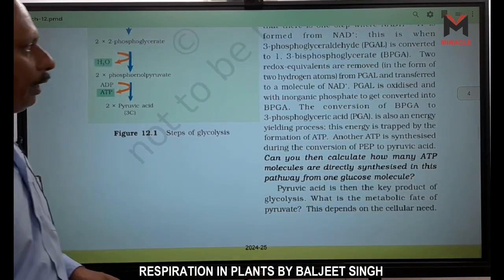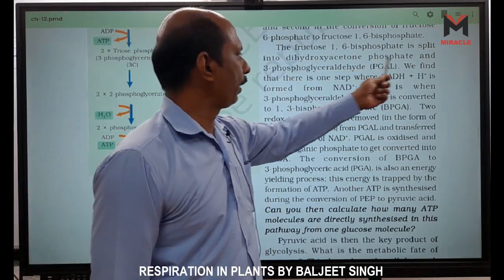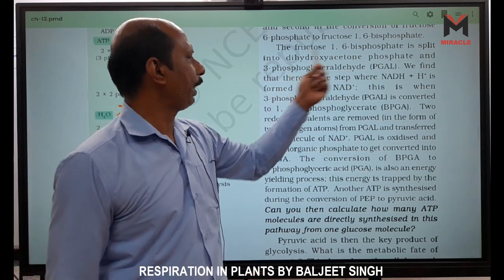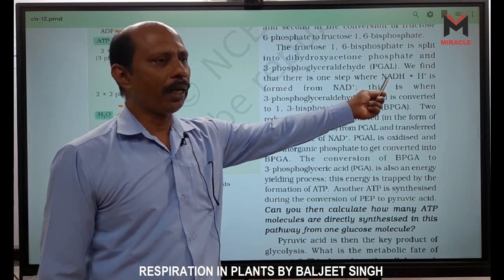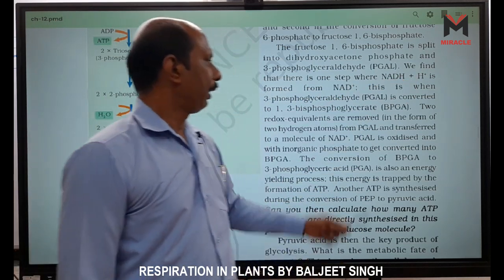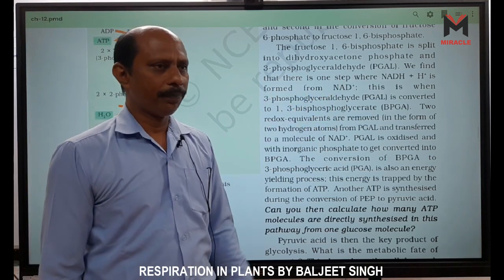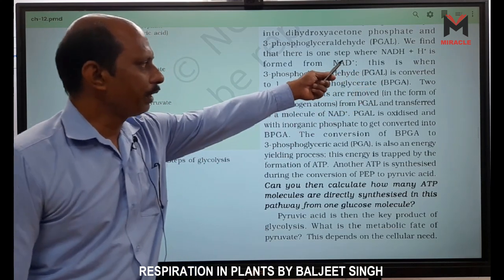Steps of glycolysis are given here. The fructose 1,6-bisphosphate is split into dihydroxyacetone phosphate and PGAL, phosphoglyceraldehyde. We find that there is one step where NADH, NADH plus H plus as we write it, is formed from NAD, right? How is this NADH formed?